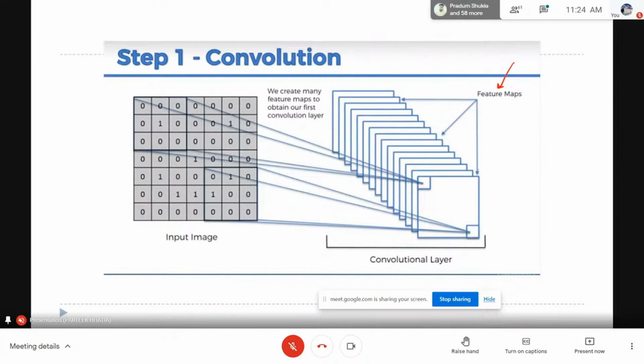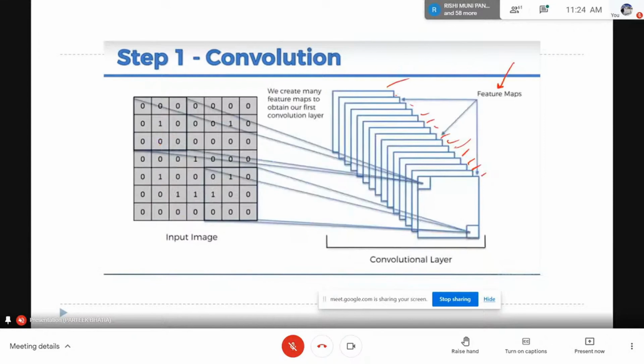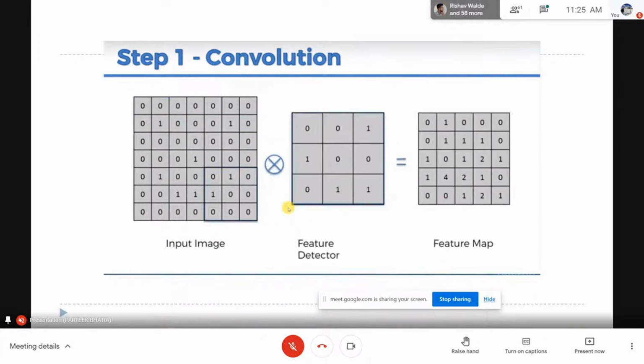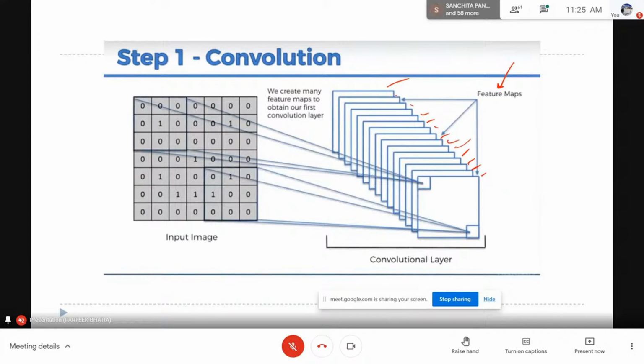It means that we are using multiple feature detectors, and every feature detector is producing a unique feature map. We can control the number of features in which we are interested, and the system automatically decides the values for those feature detectors and then generates the corresponding feature maps. So this is the way the feature map concept works, and we are generating multiple feature maps from an input image. This first step is called the convolutional layer. So this is our convolutional layer.